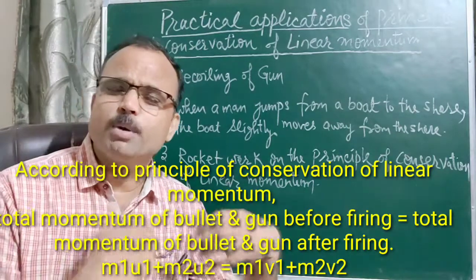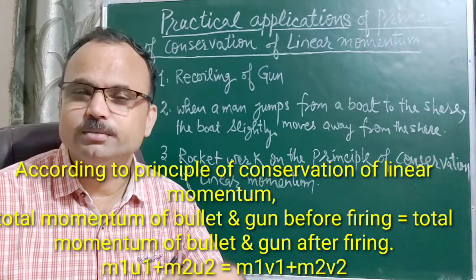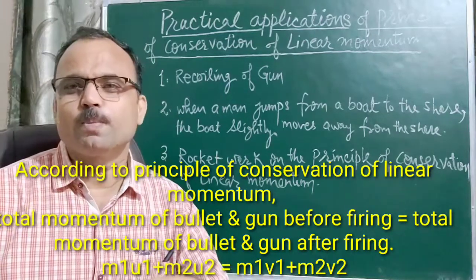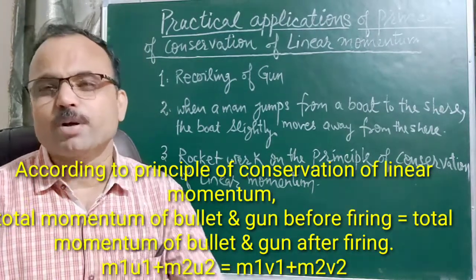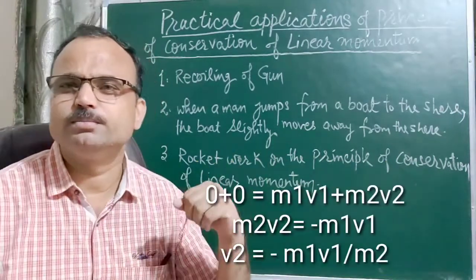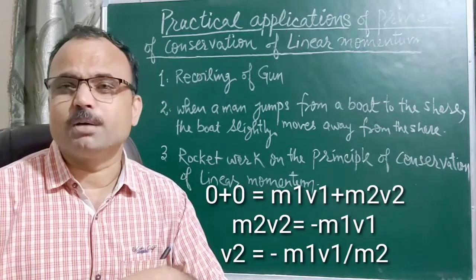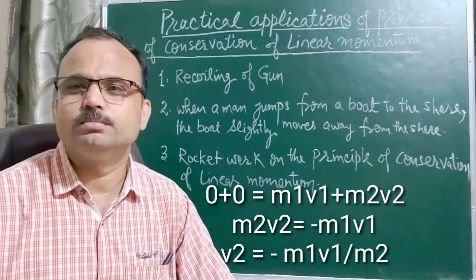Before firing, momentum of gun plus momentum of bullet, and these two are at rest. So total momentum after firing must be equal to 0.